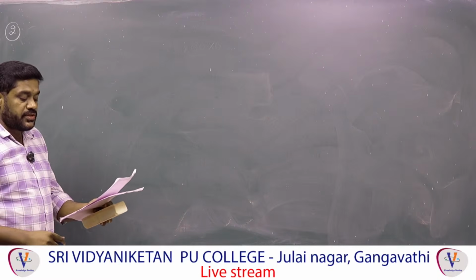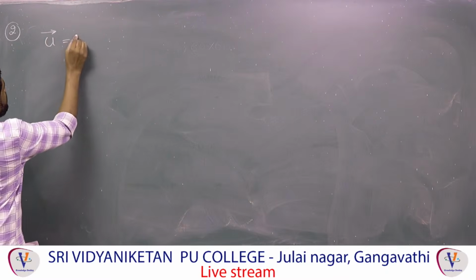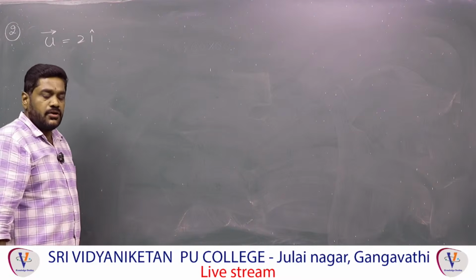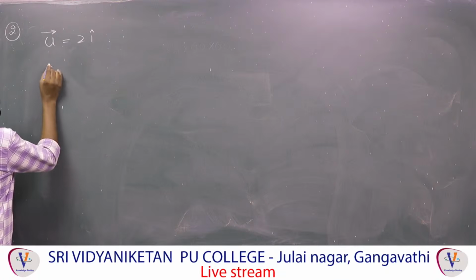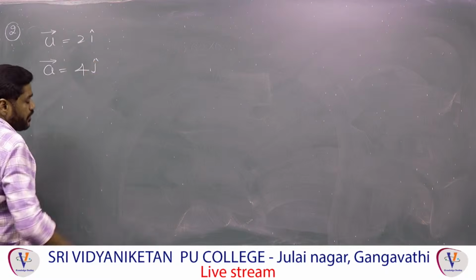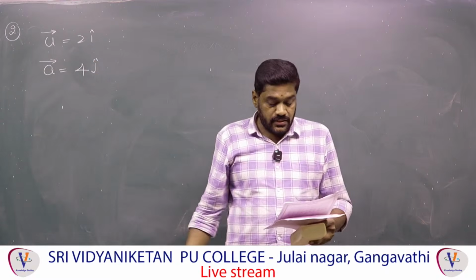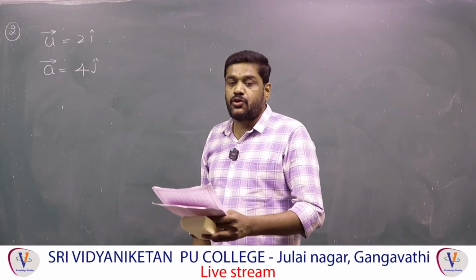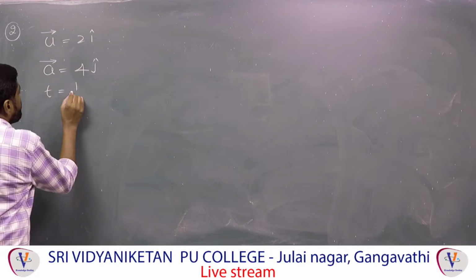The initial velocity of the particle, u bar, is given. u bar is equal to 2 i cap, meaning initially the particle travels along the positive x-axis, and the acceleration of the particle, a bar, is equal to 4 j cap, meaning the acceleration acts along the y-axis. The speed of the particle after 0.5 seconds. Therefore time t is 1 by 2 seconds.